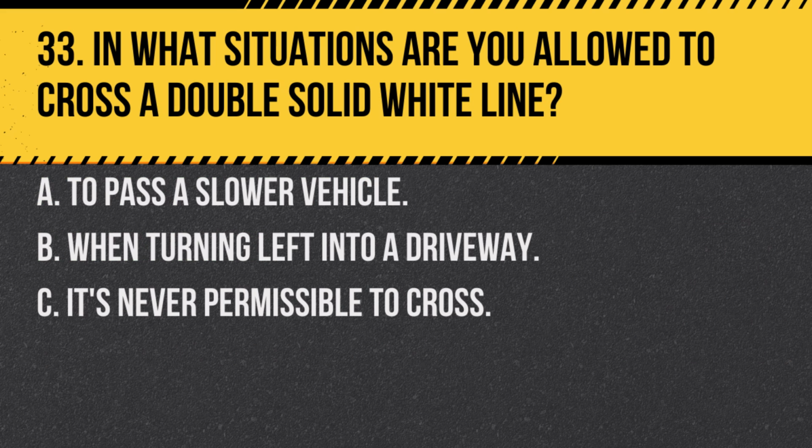Question 33. In what situations are you allowed to cross a double solid white line? A. To pass a slower vehicle. B. When turning left into a driveway. C. It's never permissible to cross. Answer: C. It's never permissible to cross. Crossing a double solid white line is not allowed in any situation.